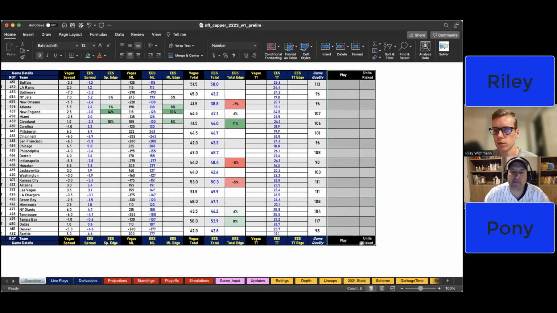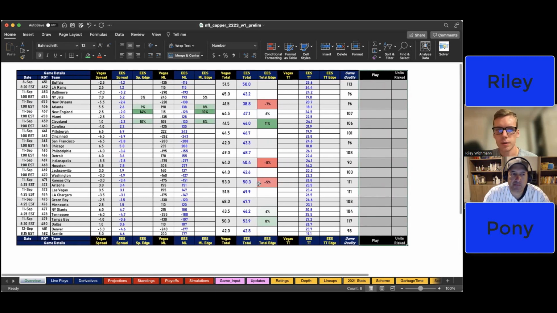This is the last one, and this is where the play itself is listed and also the unit sizing. Pretty straightforward, it follows the same concept as all of our other models in terms of structure. I think it lays things out pretty simply, and this is obviously focused on identifying the edge and then identifying the play. The ratings themselves are going to start to come in later.